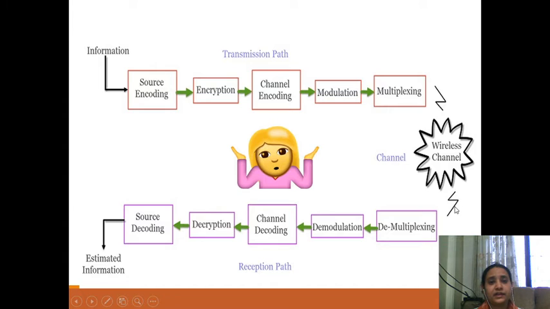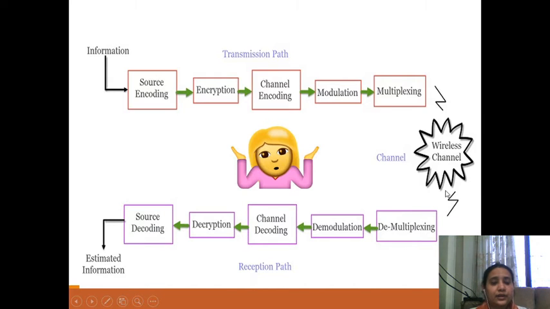Then we have the encryption module. The encryption module ensures that the secrecy of data is maintained, that is, until the receiver receives the information. Then we have the channel encoding module.